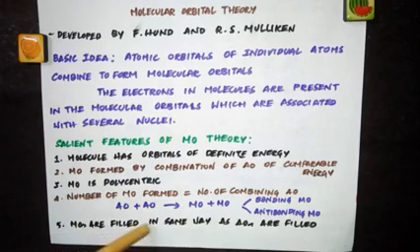And molecular orbitals are filled in the same way as atomic orbitals are filled. How do we fill atomic orbitals? When you write an electronic configuration, we write 1s2, 2s2, 2p6. We follow certain rules to fill electrons in the atomic orbitals. In the same way, molecular orbitals are filled with electrons, following the same set of rules.